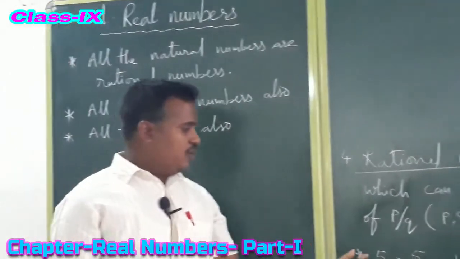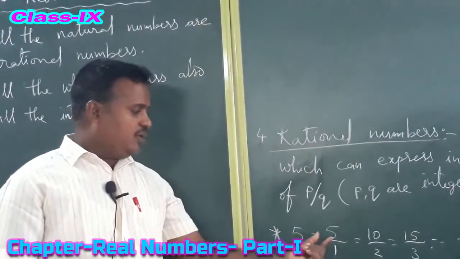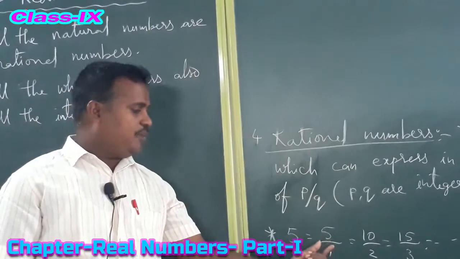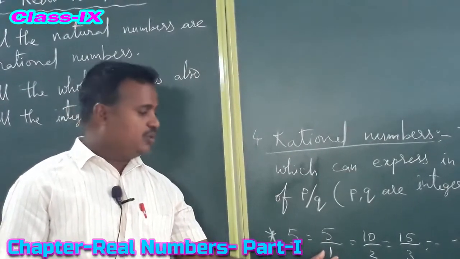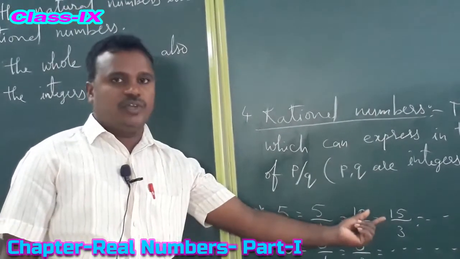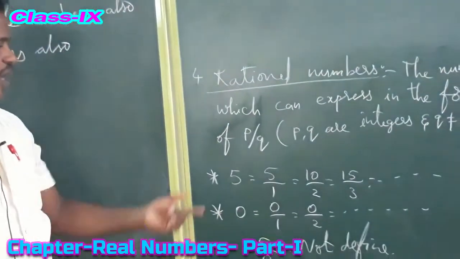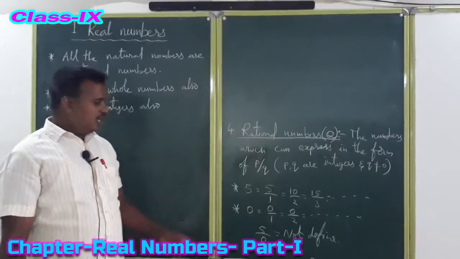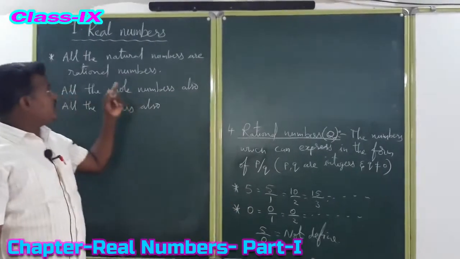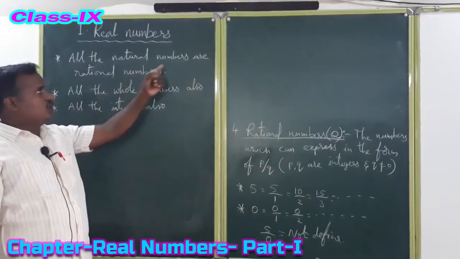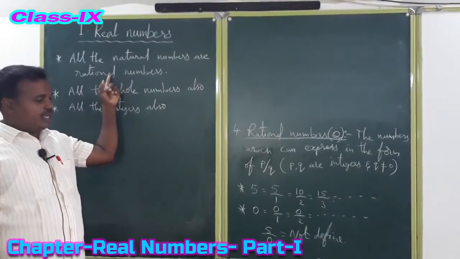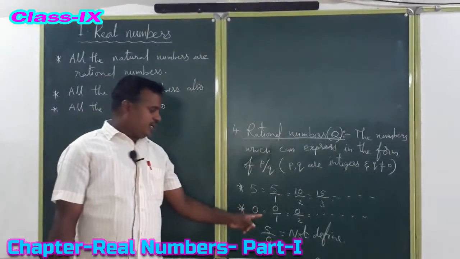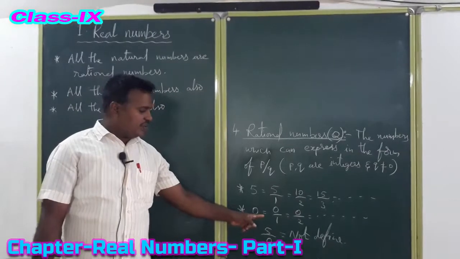So 5 is a natural number, and we can write it in the form of p by q in different ways. So all the natural numbers are rational numbers, because we can express them in the form of p by q. In the same manner, whole numbers are also rational numbers.